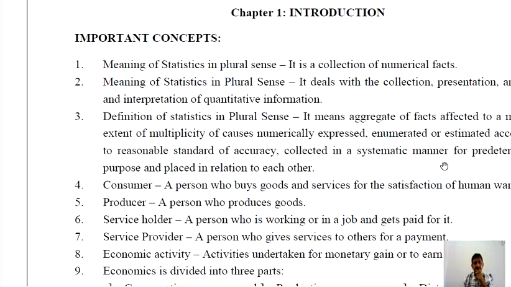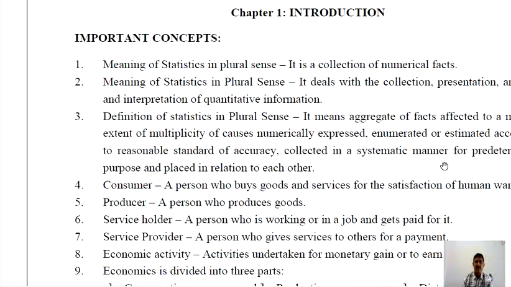In other words, it means aggregate of facts affected to a marked extent by a multiplicity of causes, numerically expressed, enumerated or estimated according to reasonable standard of accuracy, collected in a systematic manner for a predetermined purpose and placed in relation to each other.